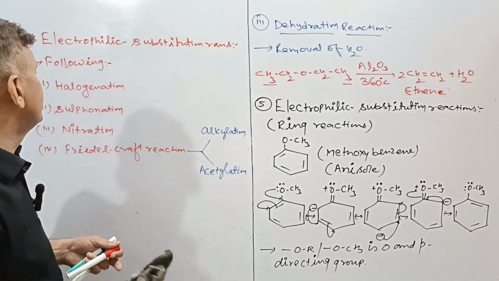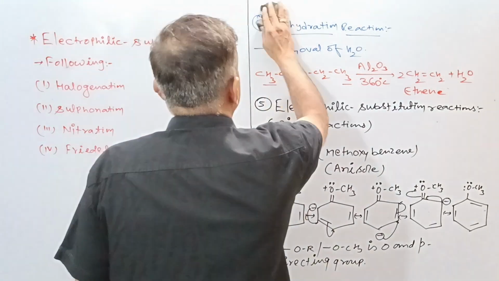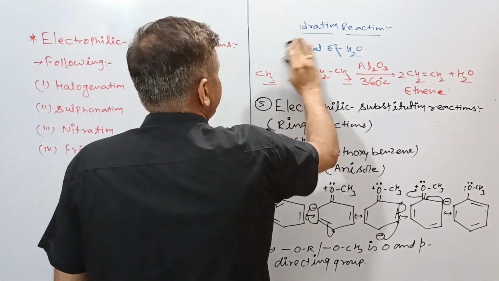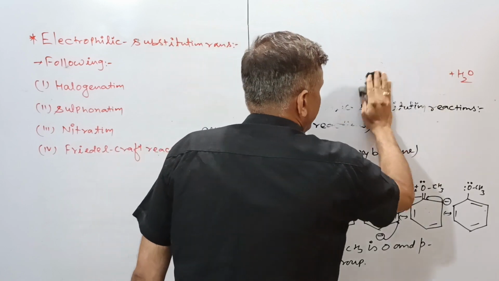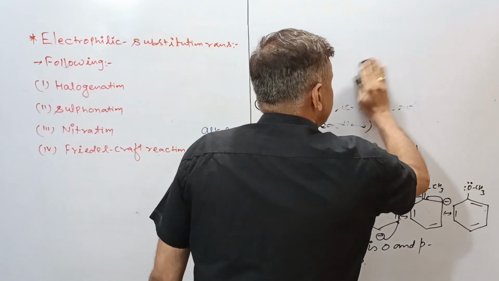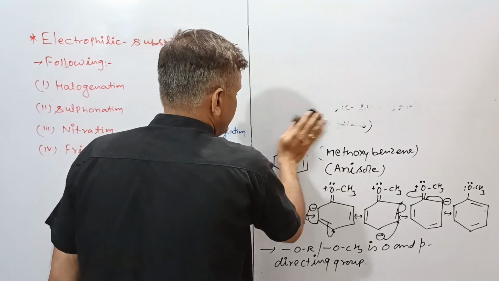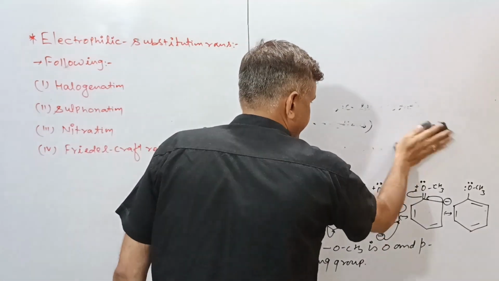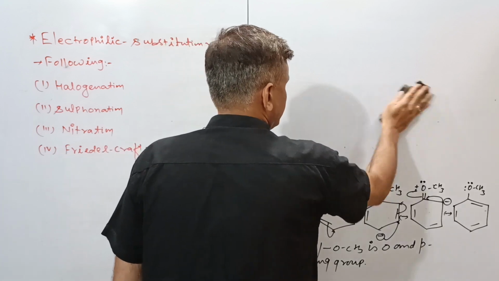First of all, we'll go with halogenation. So it is necessary to remove this kind of reaction. We will not remove the resonating structure because we have to explain the reaction with one of the mechanisms also.